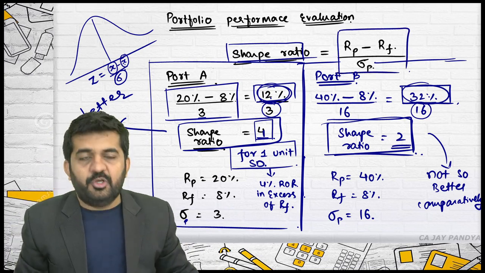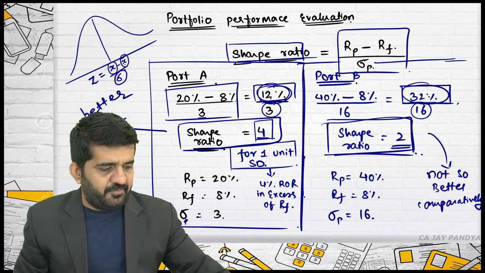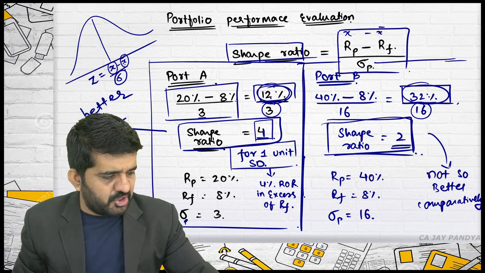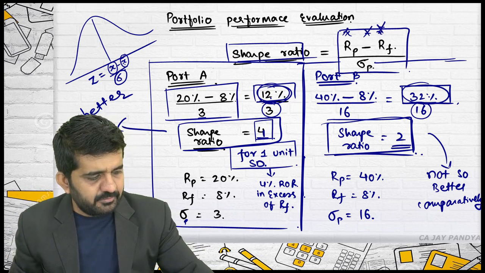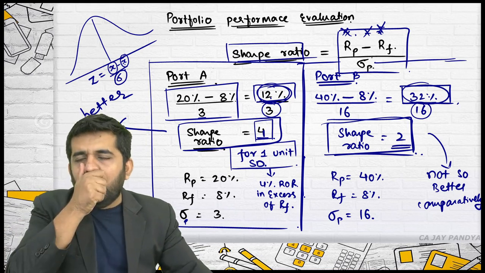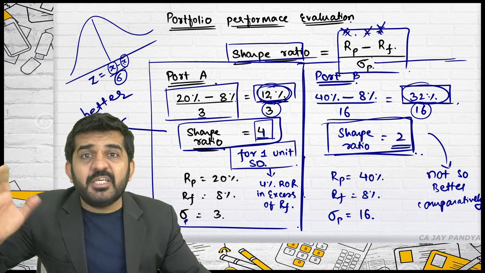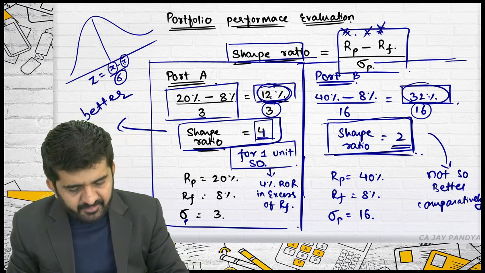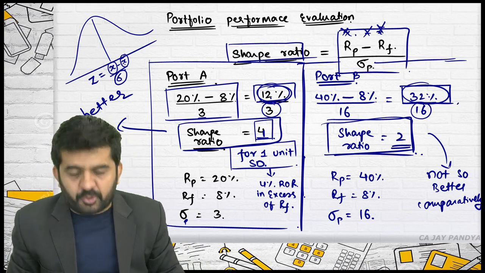Return of the portfolio minus risk-free rate of return, X minus X bar. Of course, this is not X bar. Is it all right? It is a probability concept. This is a different concept. But the logic behind it is the same. When Z is equal to 2, try to concentrate.